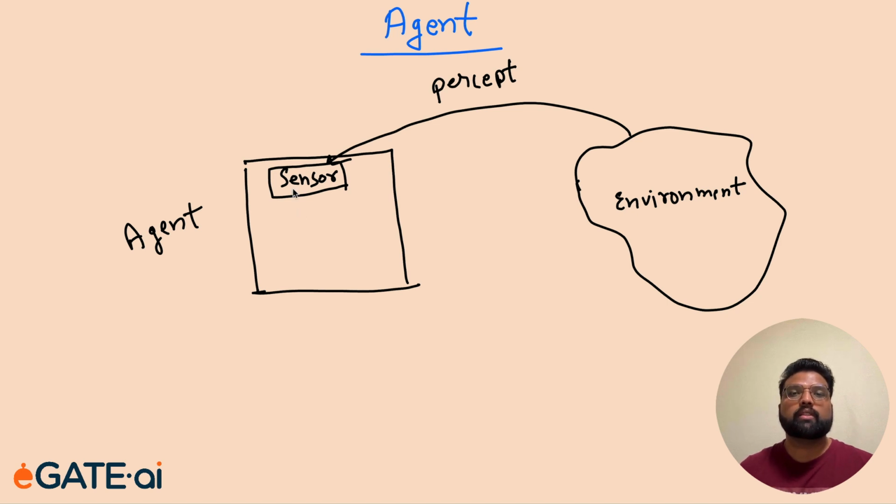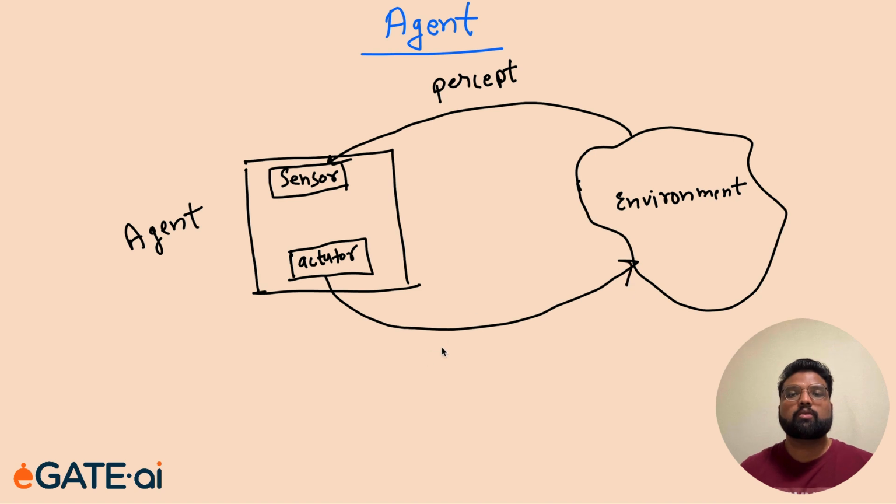So it will receive percepts from the environment and the agent will have some actuators or effectors through which it will do some actions. Those actions will also change the environment, and through its sensory mechanism the agent should be able to sense the changed environment.